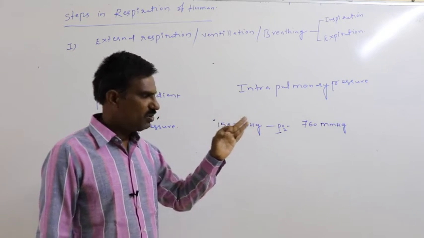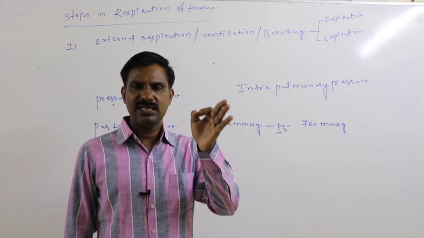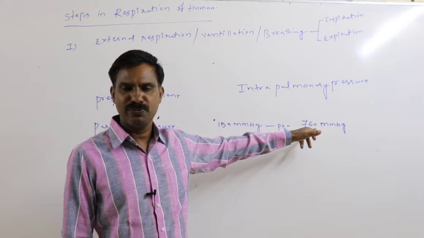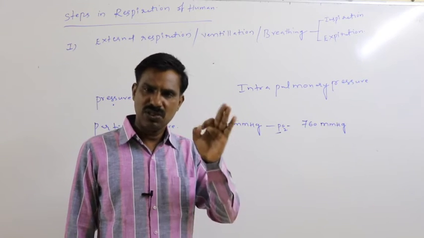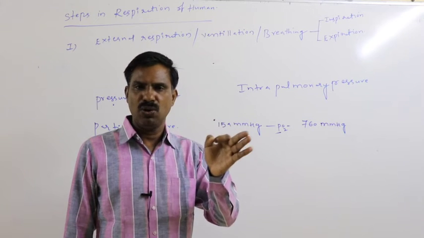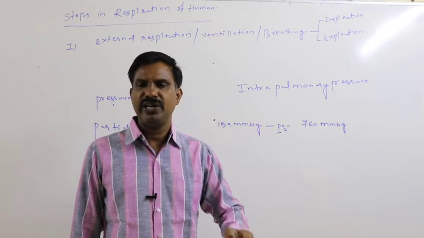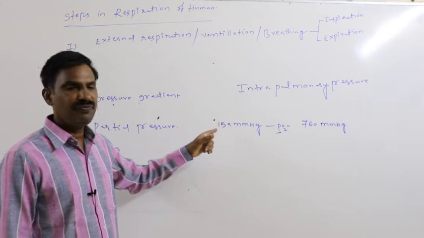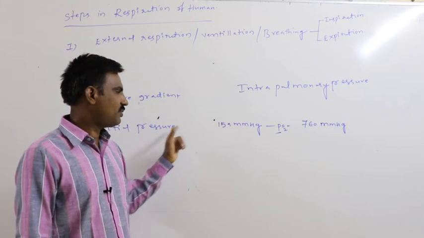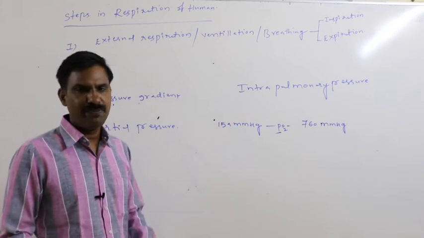I want to repeat once again: the mixture of gases present in the atmosphere together contributes 760 mmHg pressure, which is the atmospheric pressure. Out of that, how much pressure is contributed by oxygen alone? 159 mmHg is contributed by oxygen. So that is the partial pressure of oxygen, represented as PO2, that is 159 mmHg.